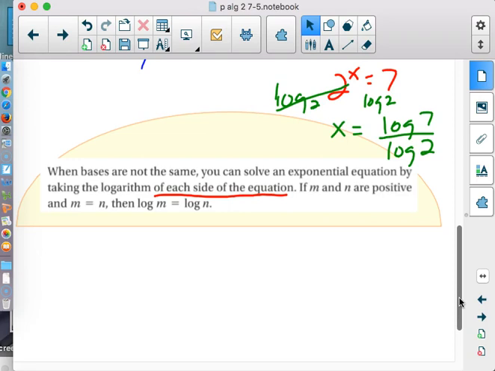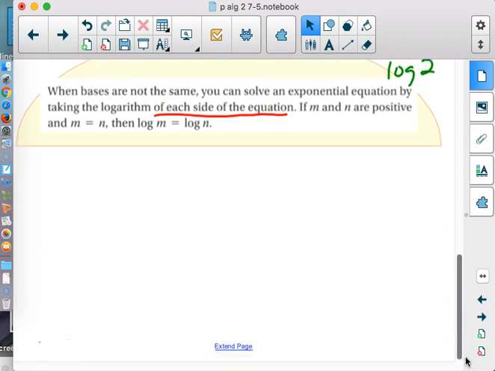All right. So, what we just did absolutely works. And like it says, if m and n are positive numbers, we're just going to take the logarithm of both sides. Now, what logarithm are we going to use? Did any of you use ln to do yesterday's assignment? No. You know, we're more comfortable with log, with the logarithm base 10. You can, but it makes more sense to just use the log when you're first learning.